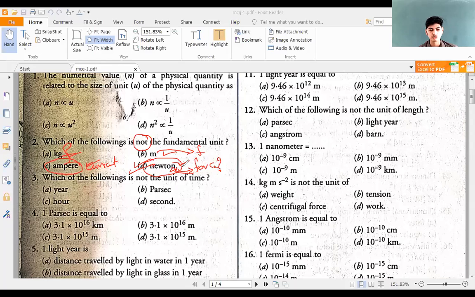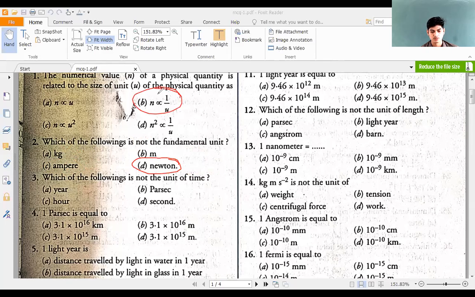It's a derived physical quantity and that is correct. Force is not a fundamental physical quantity. It's a derived physical quantity. So there is no more doubt here, the question must be read correctly. 3 fundamental units are given and only one derived unit is given. They ask which is not a fundamental unit, so 3 will be fundamental and only one will be derived, that is Newton. This is the answer. I think this problem is clear. This is the answer here. Yes.